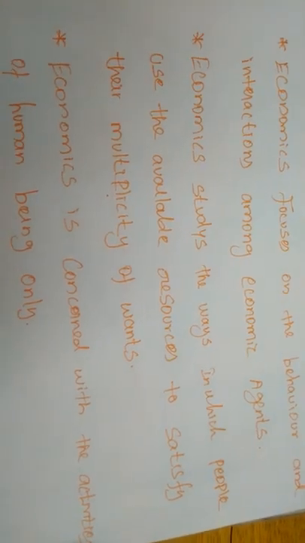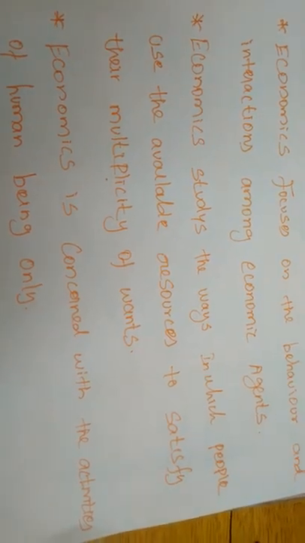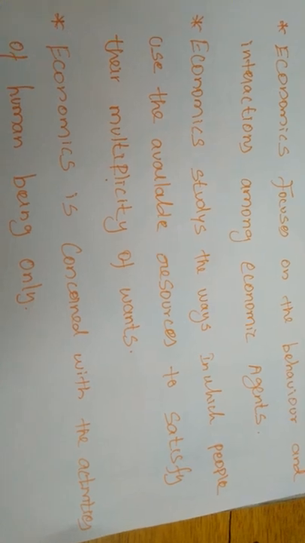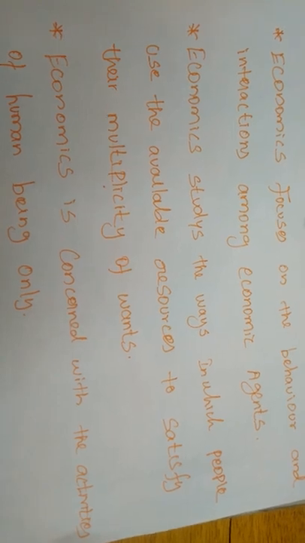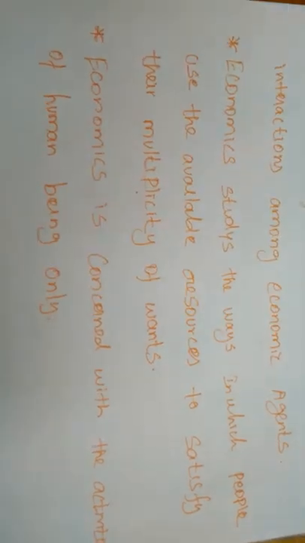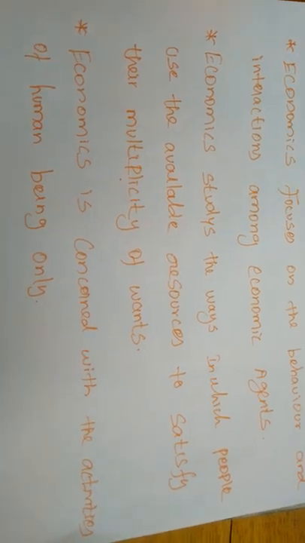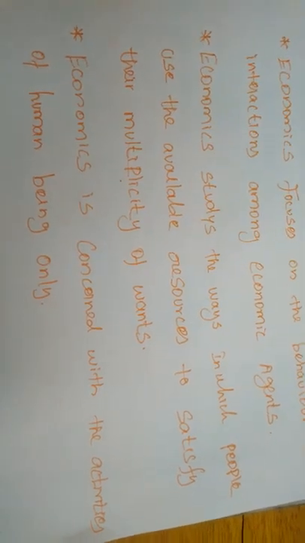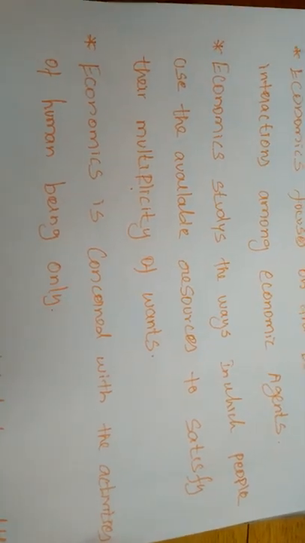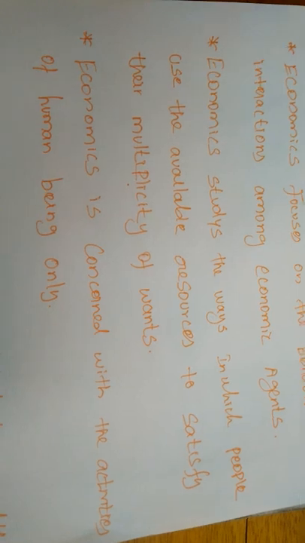Next, in the study of the scope of economics, we have to consider scarcity, the problem of scarcity. Scarcity is a problem indicating the gap between what people want and what they are able to get. On the basis of human wants, all people will get wants in some way. But when we get the desire to consume any commodity, people must consider their capacity to attain or consume that commodity.